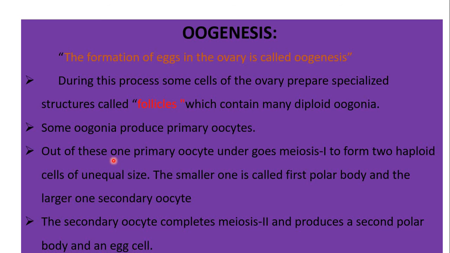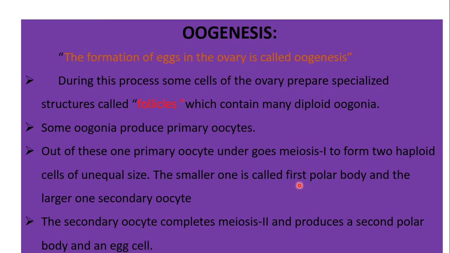Out of these, one primary oocyte undergoes meiosis 1 to form two haploid cells of unequal size. Please remember, two haploid cells. One is larger and the other one is smaller.